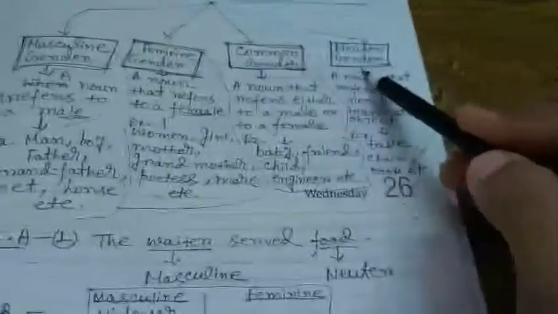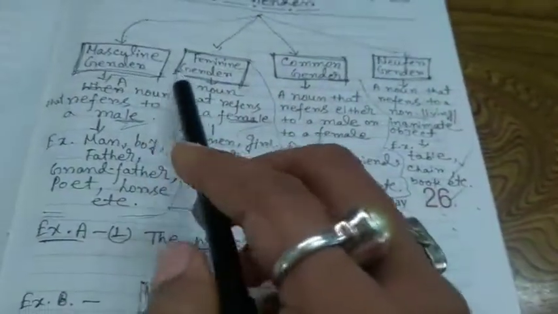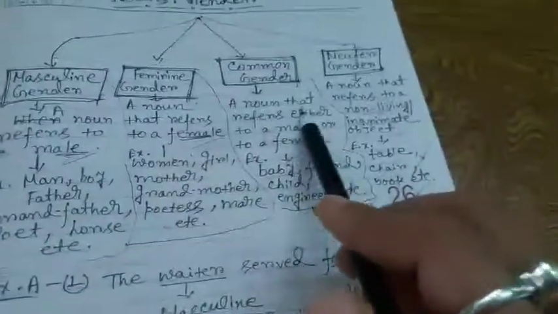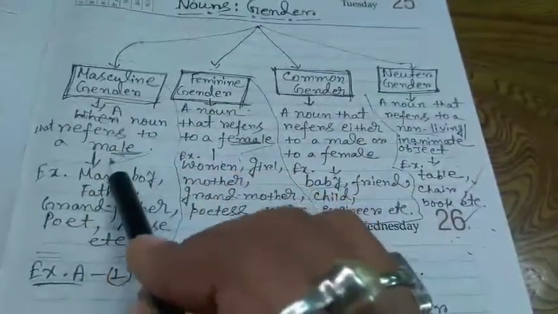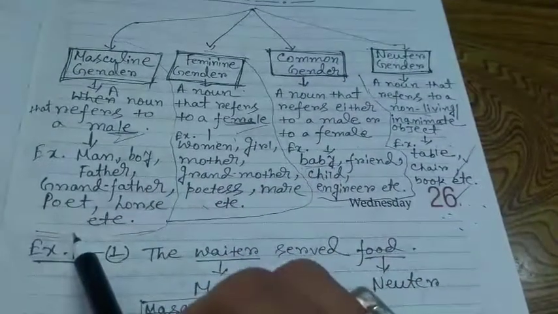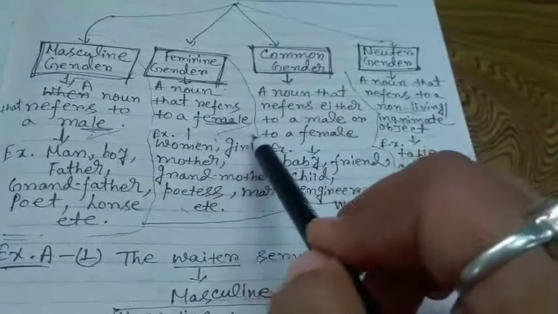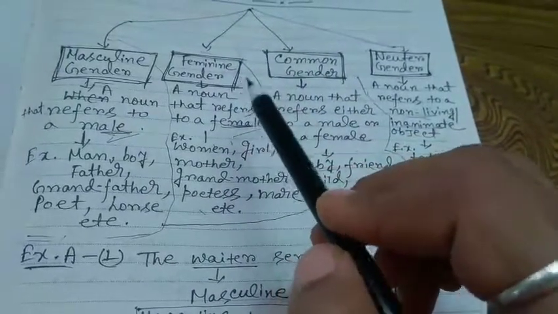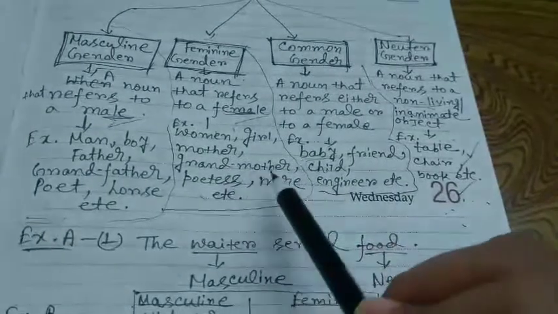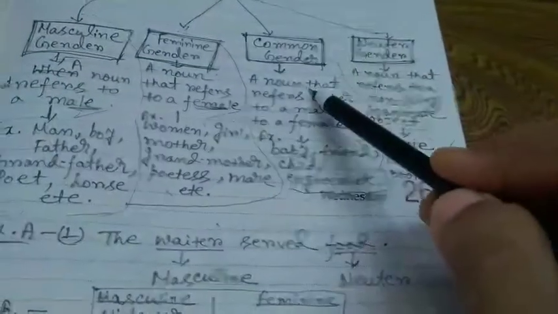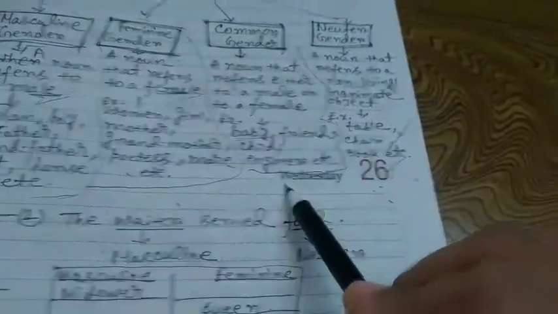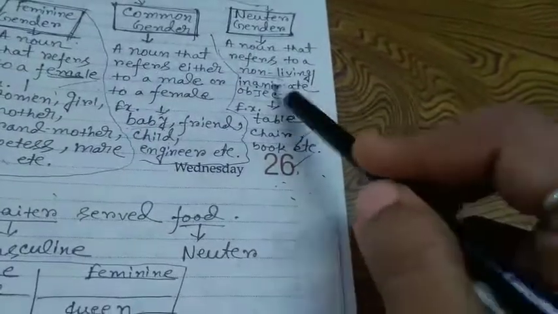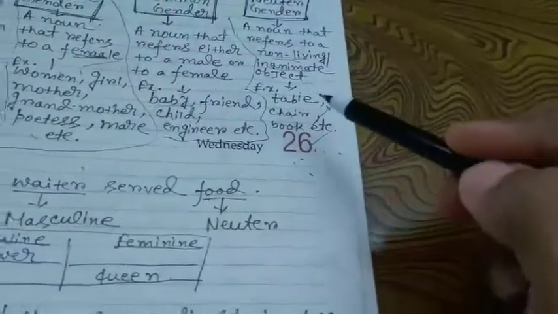Okay? I hope you can understand the difference between masculine gender, feminine gender, common gender, neuter gender. Once more I am telling in short. Masculine gender always refers to a male person, such as man, boy, father, etc. Feminine gender always refers to a female, such as women, girl, mother, grandmother, etc. Common gender refers either to a male or to a female, such as baby, friend, child. And neuter gender refers to a non-living or an inanimate object, such as table, chair, book, pencil, etc.